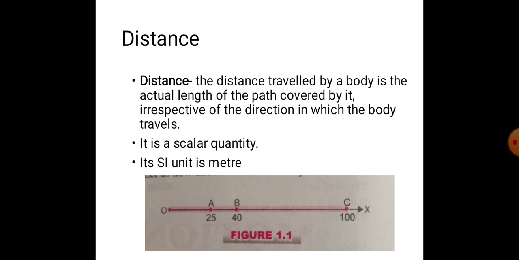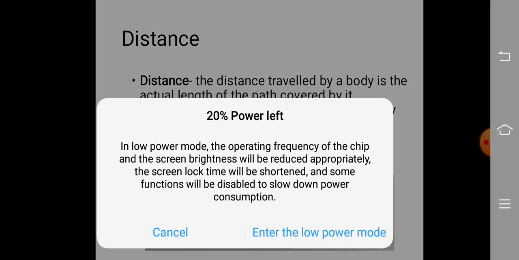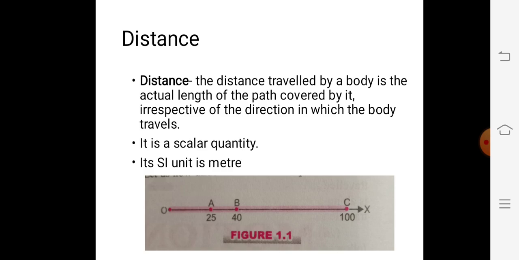Let the object go from O to C and come back to B along the same straight line. The total path covered by the object equals OC plus CB.